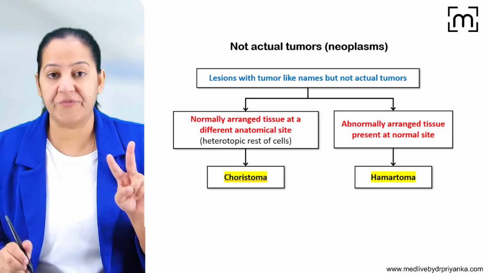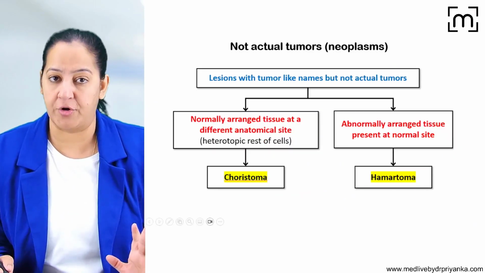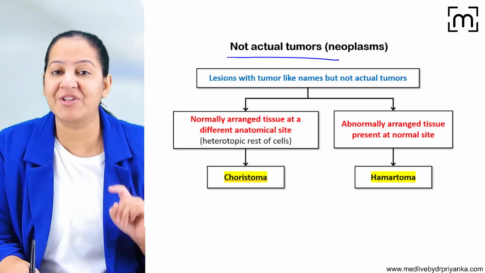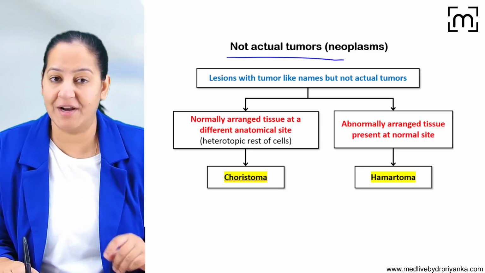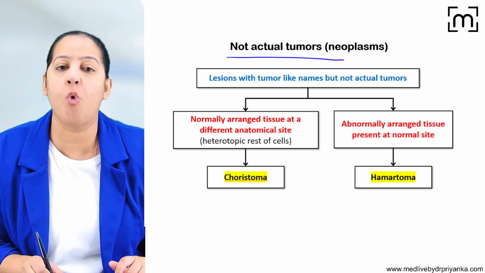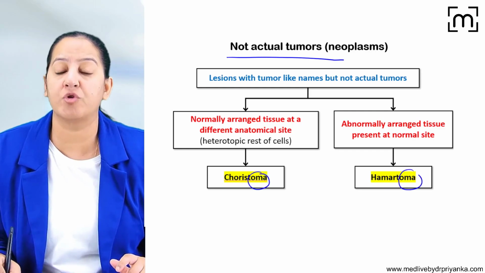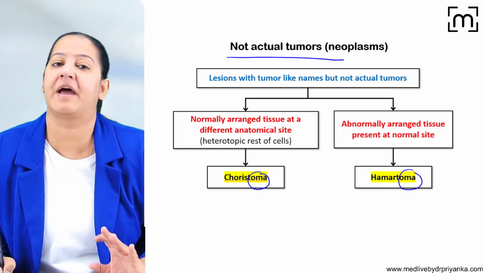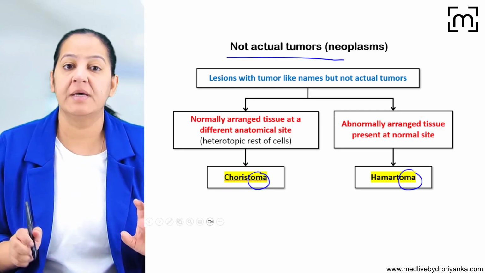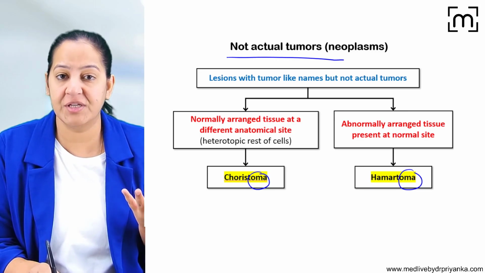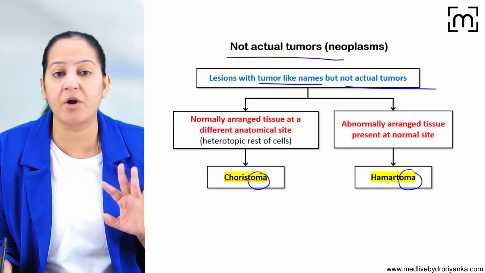Now coming to two different terminologies, that is choristoma and hamartoma. Both of them are not actual tumors. Looking at the suffix oma in choristoma and hamartoma, you may feel like they are benign tumors. No, they are not tumors at all. These are lesions with tumor-like names, but these are not tumors.